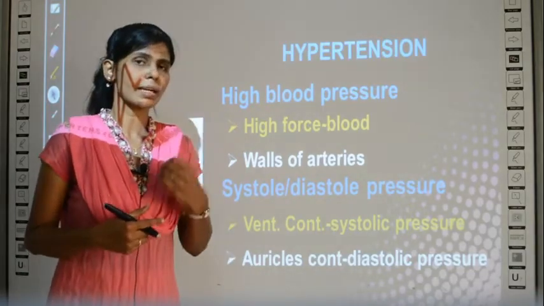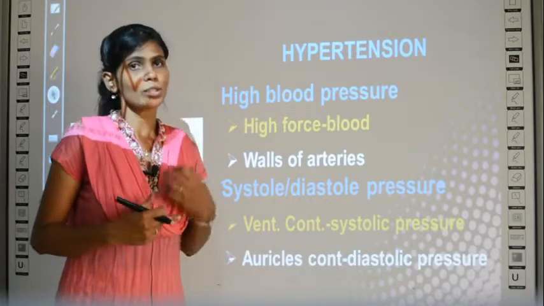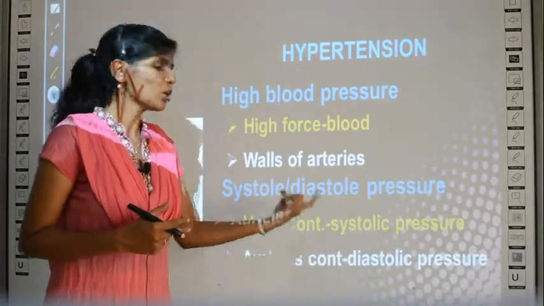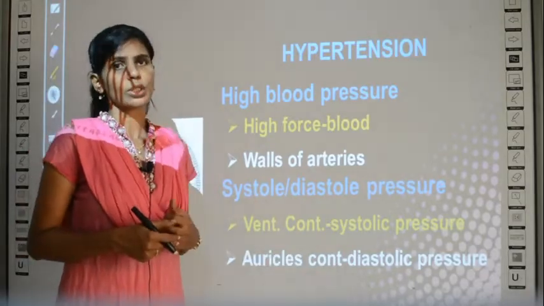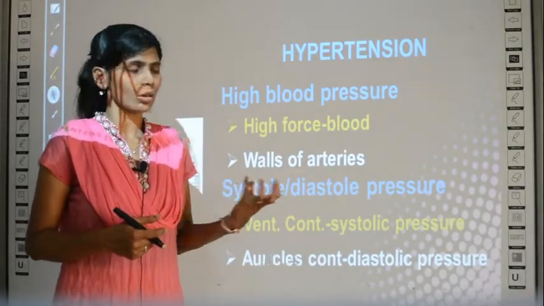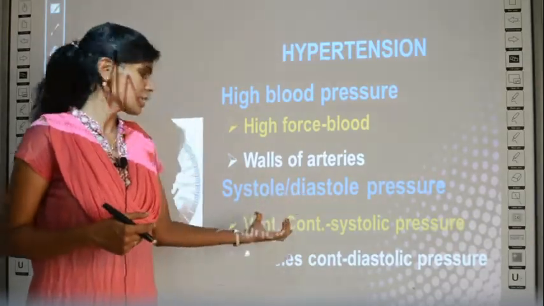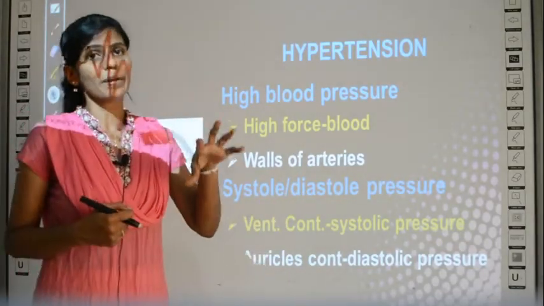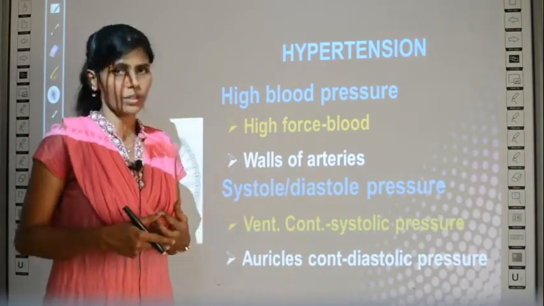When there is contraction, there is an extra pressure, right? That pressure is called systolic pressure in the case of ventricles, and diastolic pressure in the case of auricles. Auricles always contract and generate less pressure, whereas ventricles produce more pressure, because with this pressure only the blood is going to flow throughout the body, right?